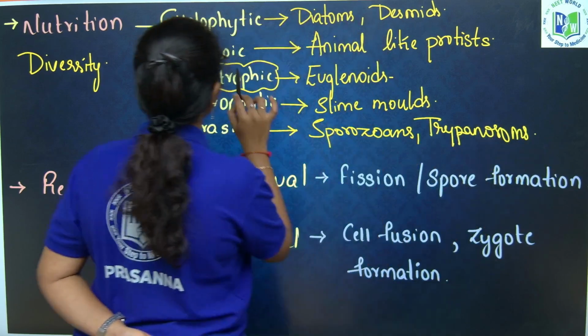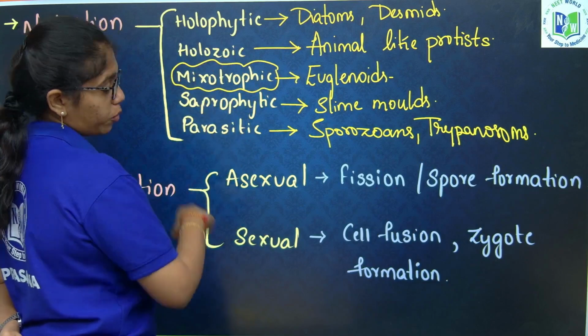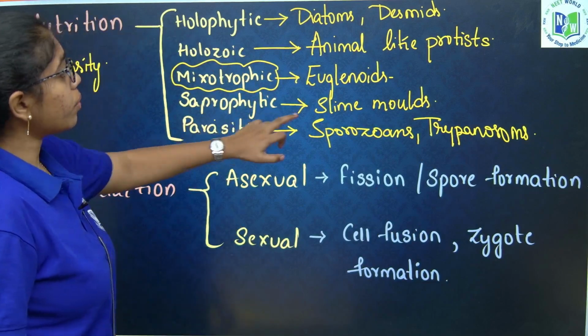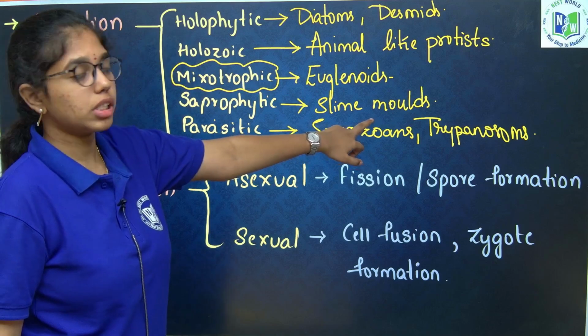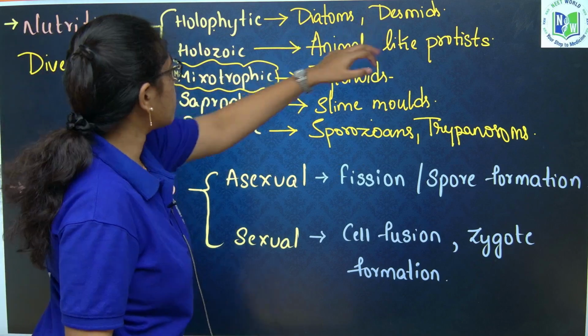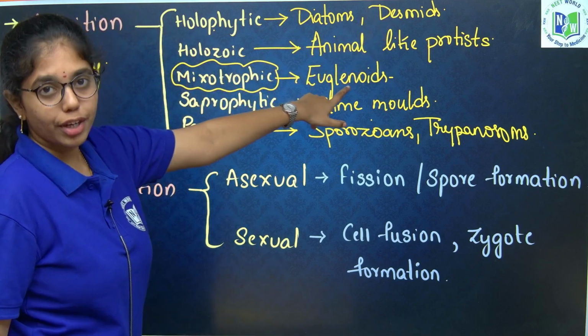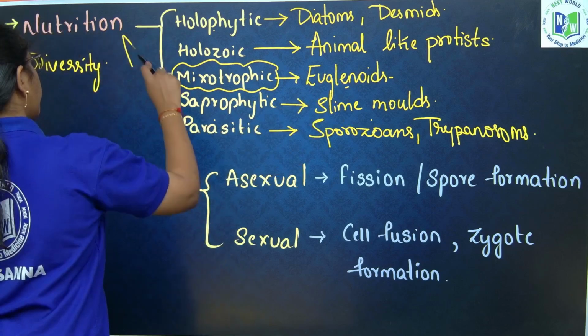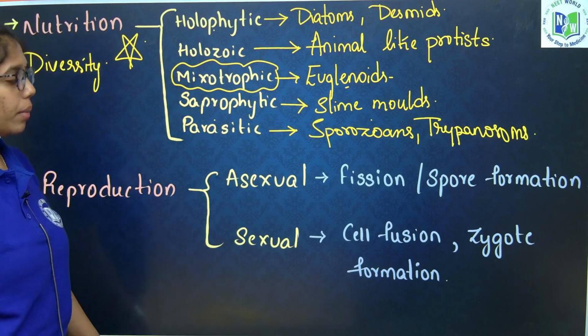Animal-like protists conduct both holozoic and parasitic modes of nutrition. Saprophytic mode of nutrition by fungi-like protists, that is slime molds. Holophytic by diatoms and desmids. Mixotrophic by euglenoids, that is Euglena. Very, very important, you need to remember this.